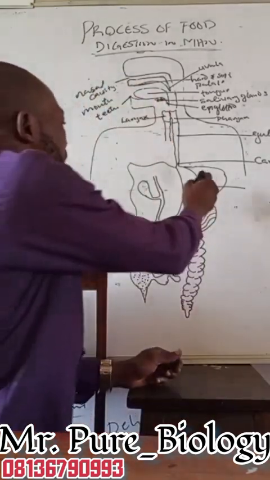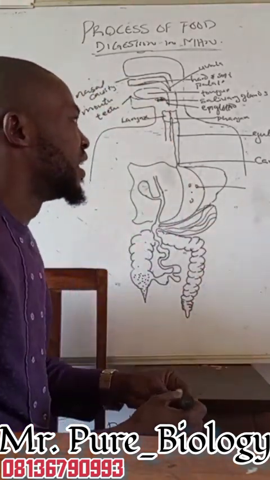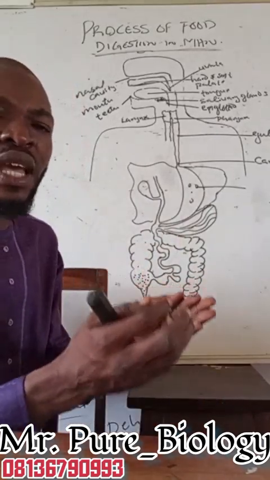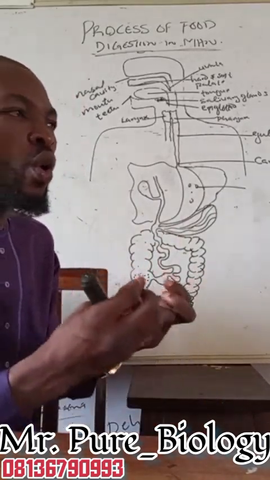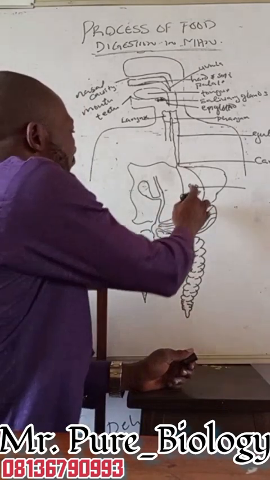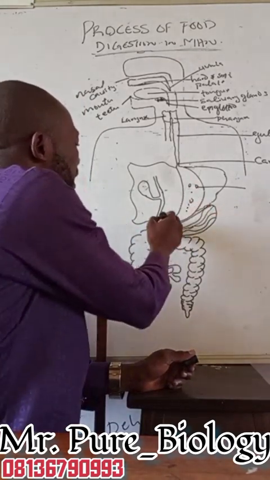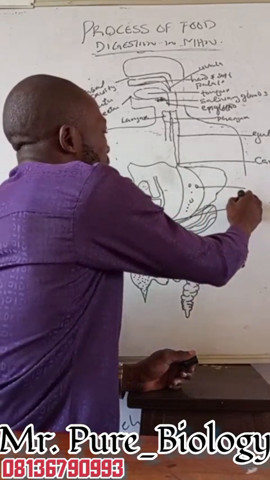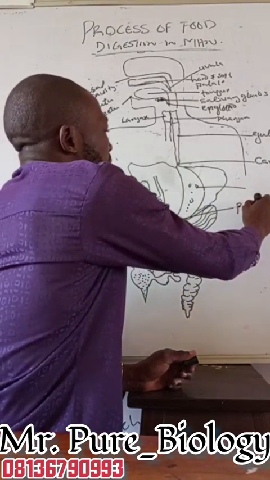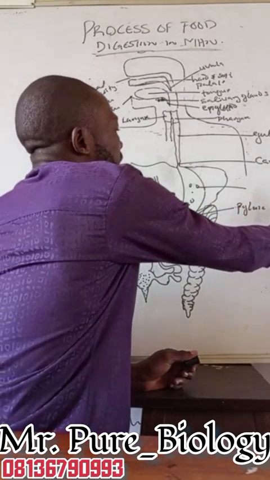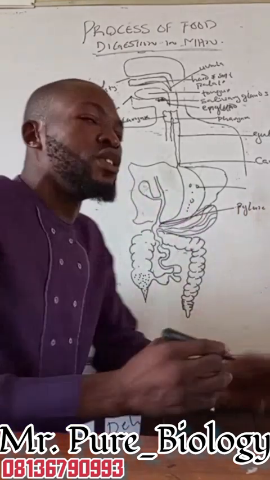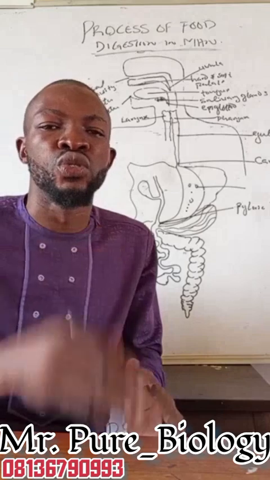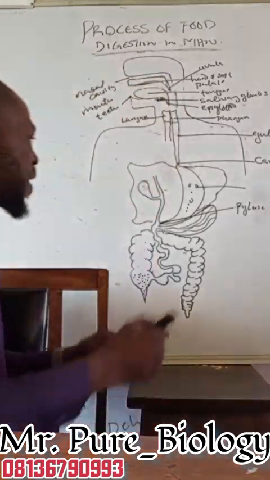Now, after the food gets into the stomach, the food turns to what we call a chyme. It becomes a semi-solid substance called what? Called a chyme. Now the chyme will have to move from our stomach and get into the terminal neck of the stomach that we refer to as the pyloric sphincter. The function of the pyloric sphincter is to open and close intermittently so as to release the food into the common duct. Here we have our common duct.